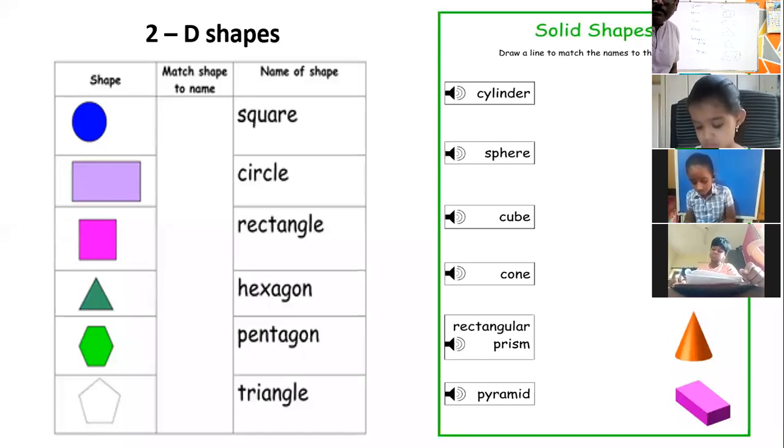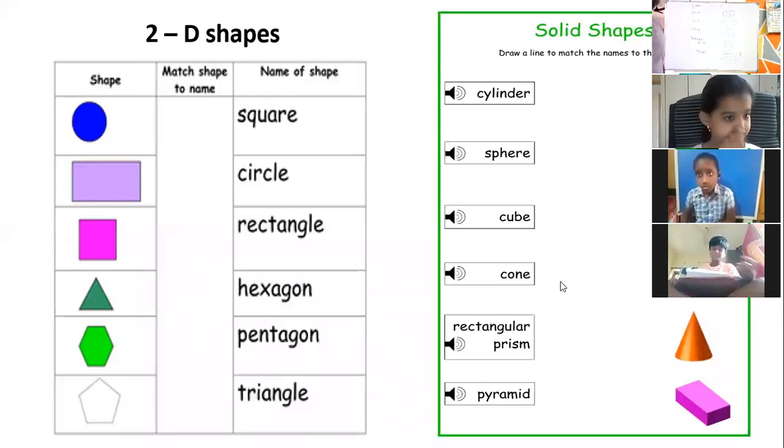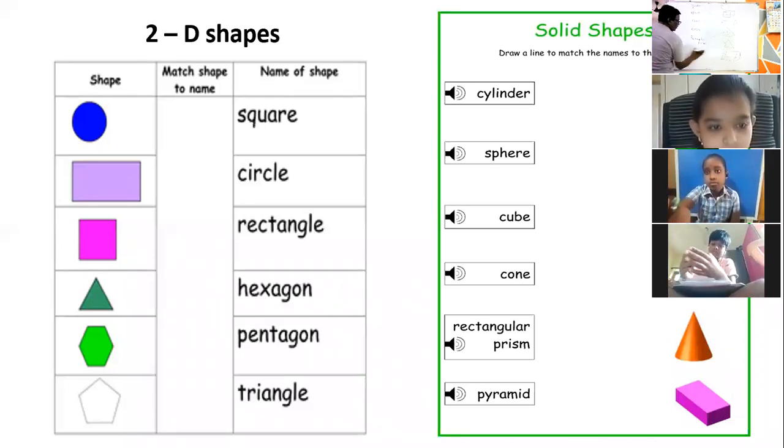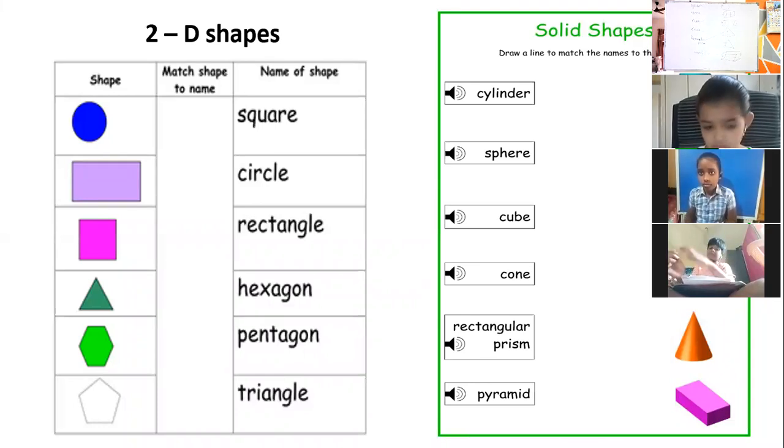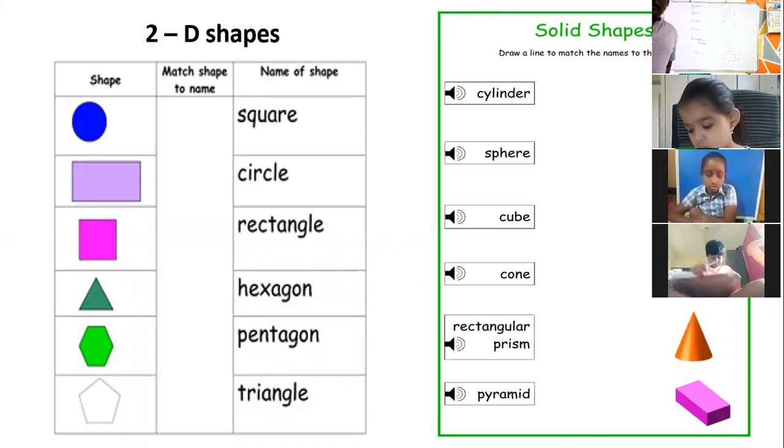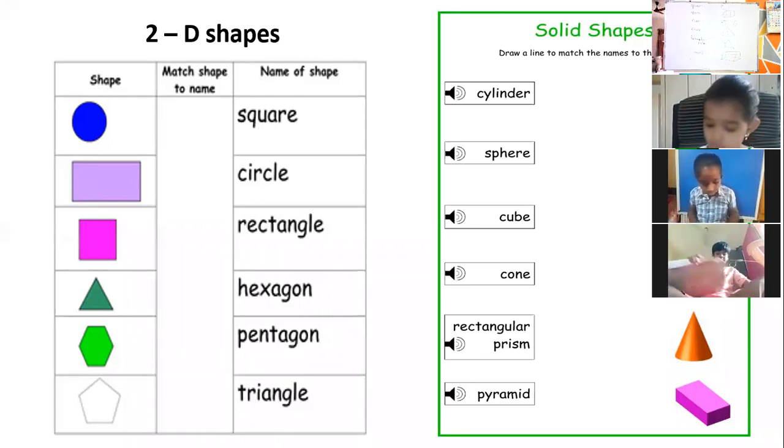Where is the pyramid? Yes, sir, there is a pyramid. No, it should be cuboid in this case. It is not pyramid. You have to write it as cuboid.